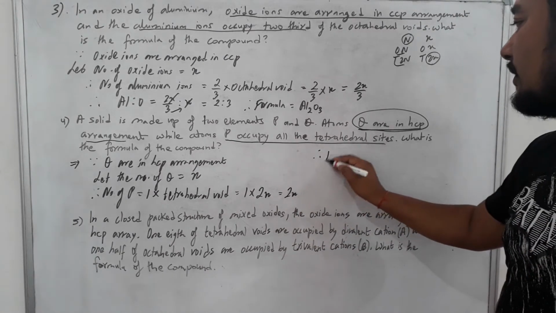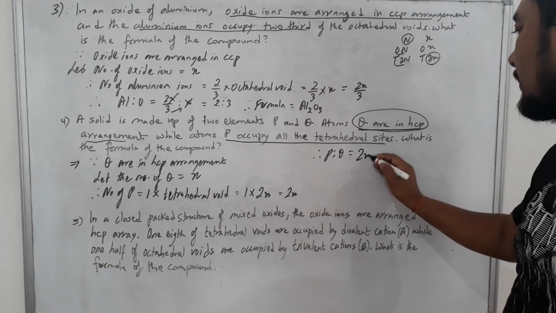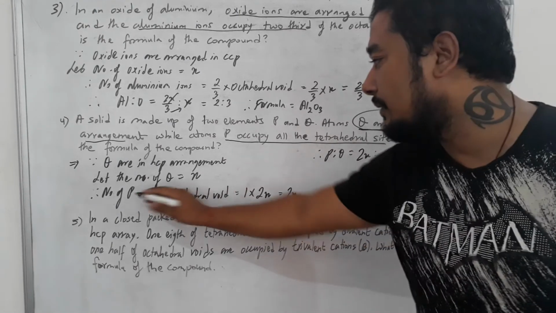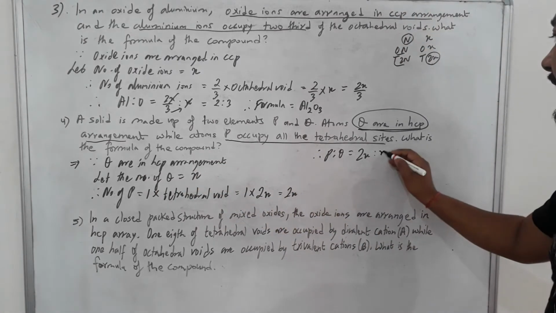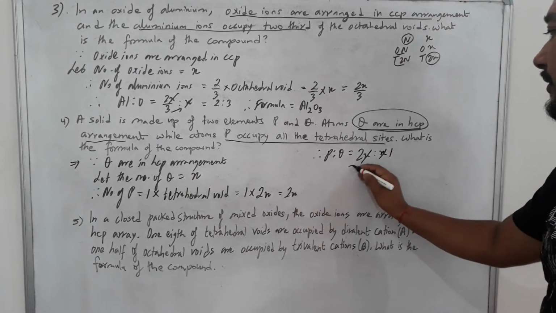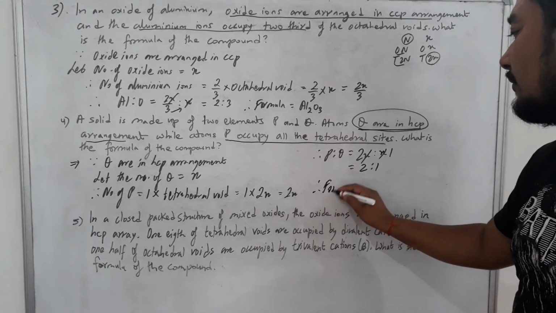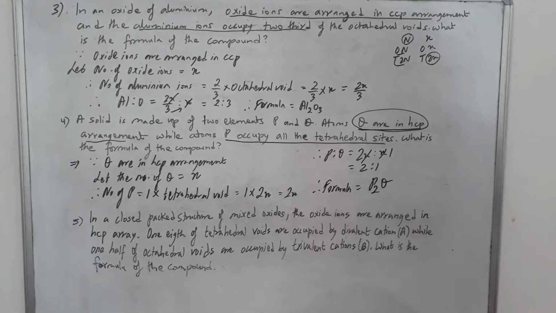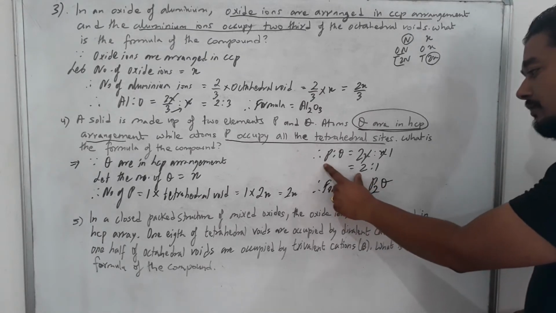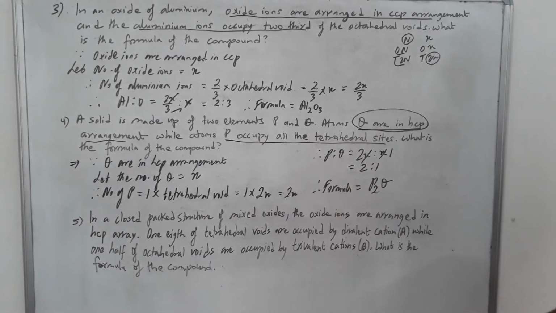So what is the ratio of P to Q then? P you got 2x, and Q you got x. The x and x cancel, so the ratio comes 2:1. Therefore your formula will be P2Q. How many P do you see here? 2. I wrote Q1, but 1 is no need to write. So the formula of the compound becomes P2Q.